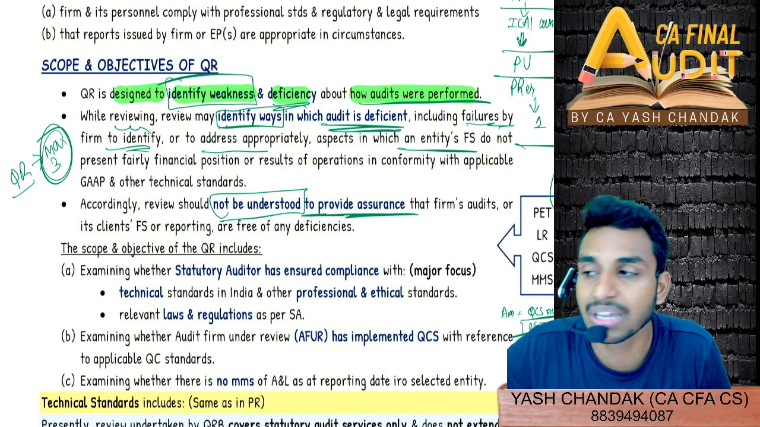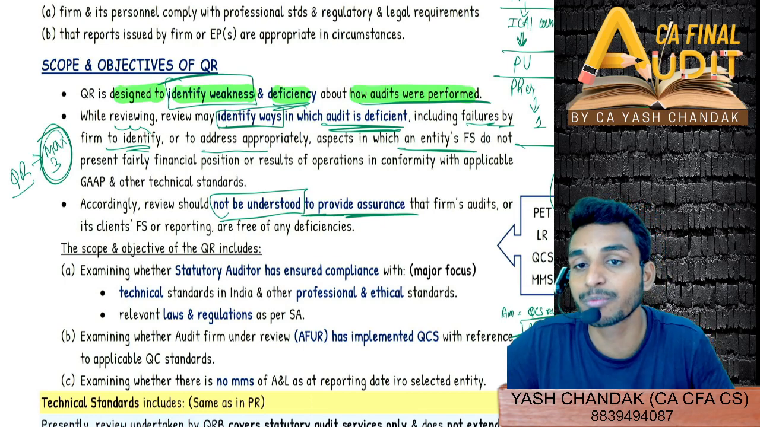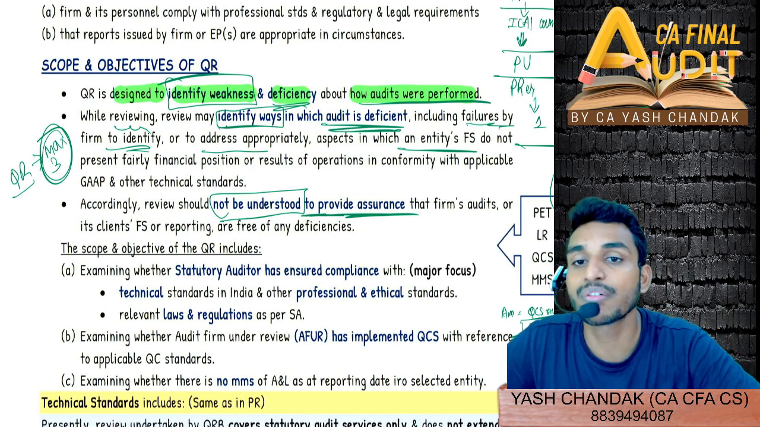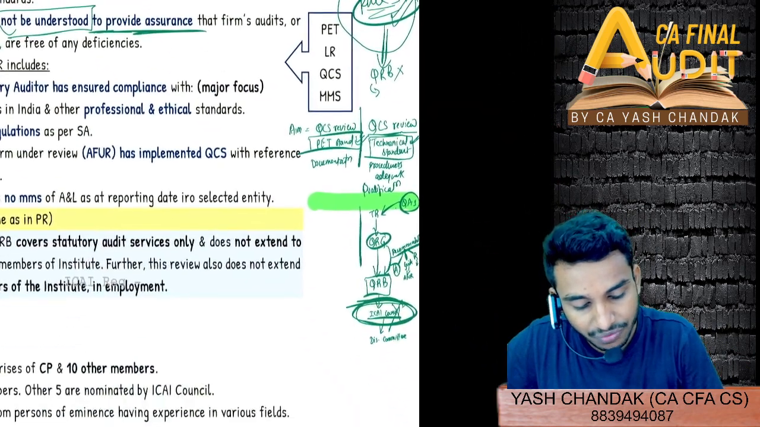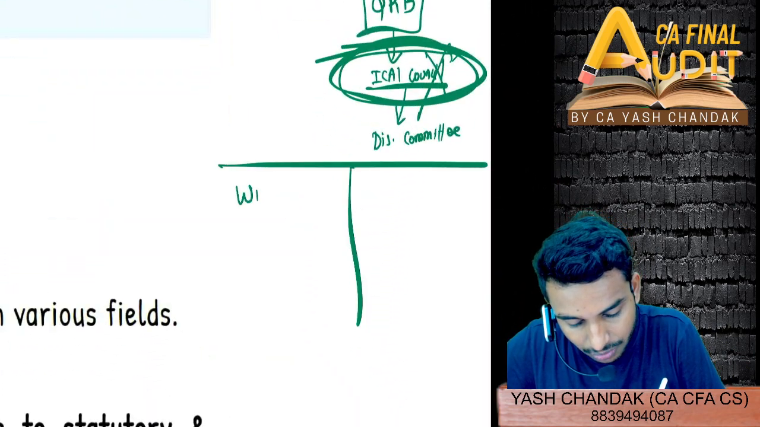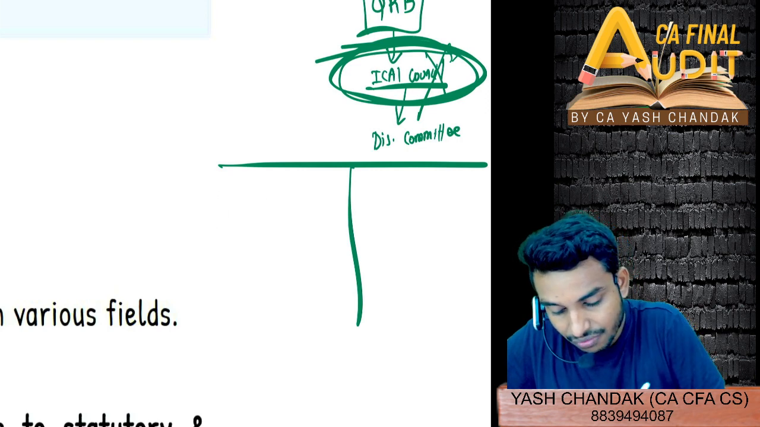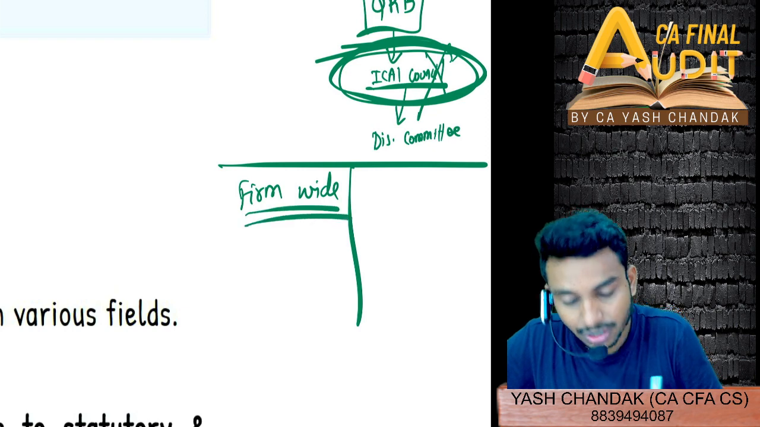However, in peer review, was there any such limitation? No. We can pick up based on our professional judgment, based on our prudence, how many assignments we can pick up in the case of peer review. So one more difference you can note is that peer review is firm wide. It is a firm wide review. That means the entire firm is reviewed.